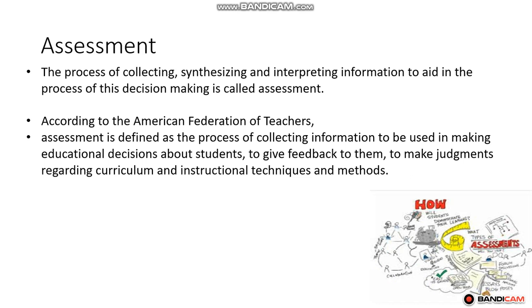According to the American Federation of Teachers, assessment is defined as the process of collecting information to be used in educational decisions about the students, to give feedback to them, and to make judgments regarding curriculum and instructional techniques and methods. So these are the different purposes for which we do assessment: to make educational decisions, to give feedback, to make judgments, and to select appropriate instructional techniques. For all that we need assessment.